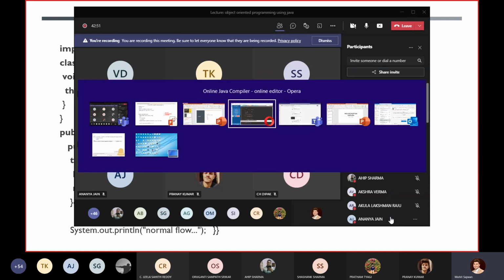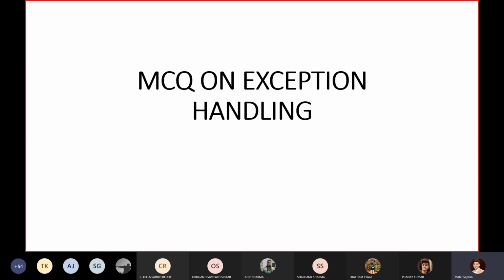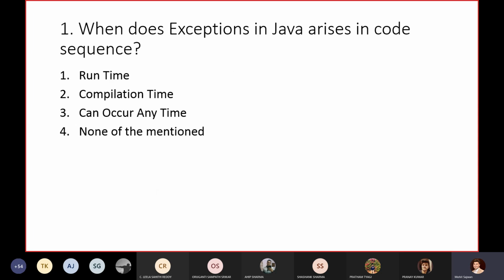So what I'm going to do is a kind of revision for you. It contains the entire MCQ set, and I'm 100% sure that if you know the concept, you will give me the correct answer. And if you are not giving the correct answer, then we will try to figure it out. Like this: when does an exception in Java arise in a code sequence? During runtime, compilation time, can occur anytime, or none of the above. Generally here I'm not asking about the error. I'm asking when an exception generally occurs. I'm not talking about this statement. So just give me your answer.